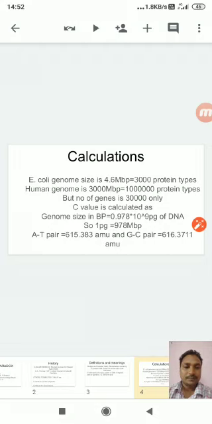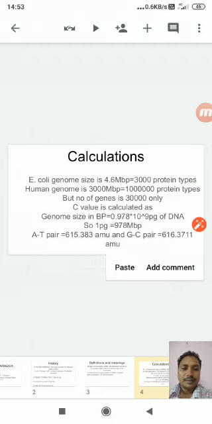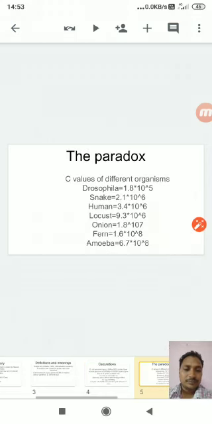So, this will constitute the E. coli genome of 4.6 megabase pairs, which is sufficient to make 3000 different types of proteins. And the human genome is around 3000 megabase pairs, that is 3 gigabase pairs, which is sufficient to make 10 lakh protein types. But the number of genes in the human genome is 30,000 only. So what is the paradox?